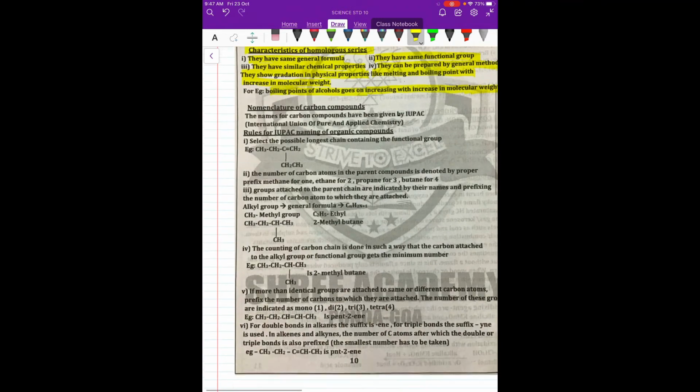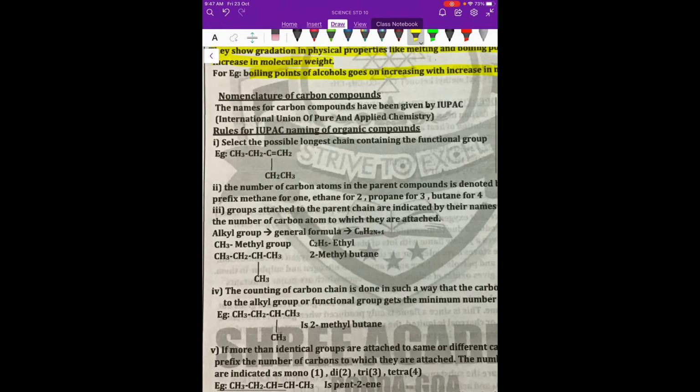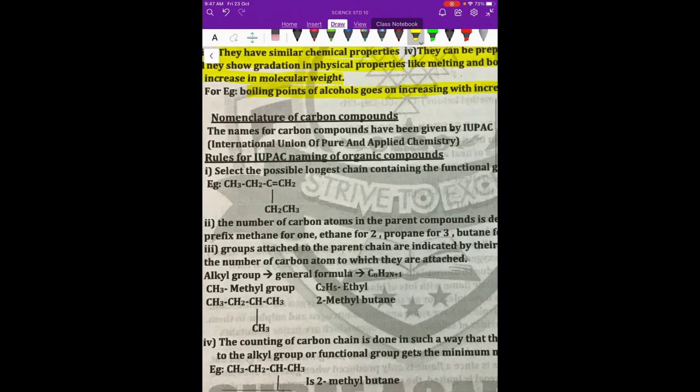Now the next important thing in which we are interested is nomenclature. How are carbon compounds named and identified? First there were many different systems, but ultimately the whole world has come up with one unique system, given by the IUPAC names. What does IUPAC stand for? It is the International Union of Pure and Applied Chemistry.